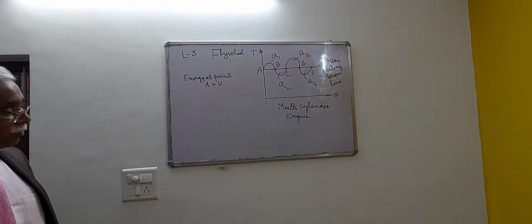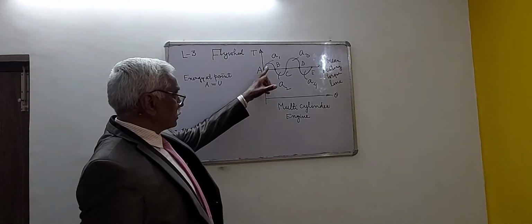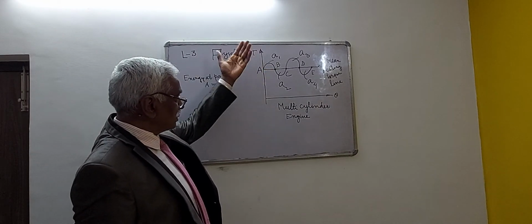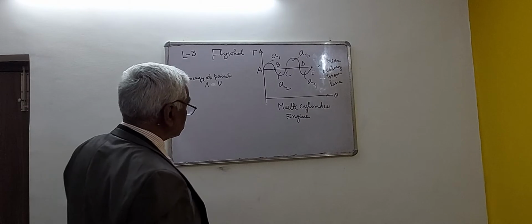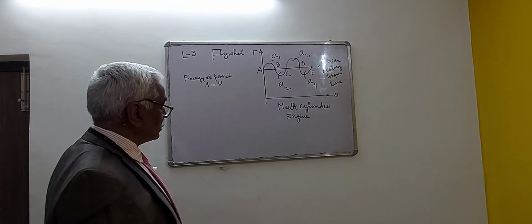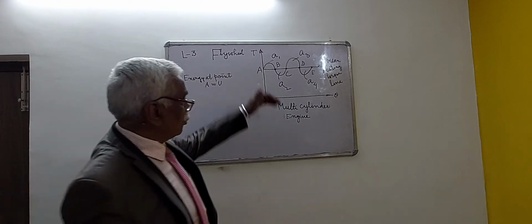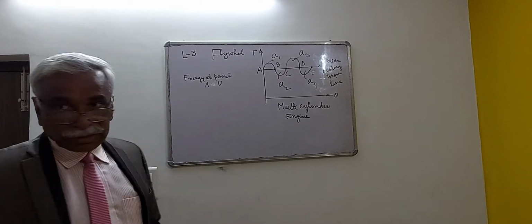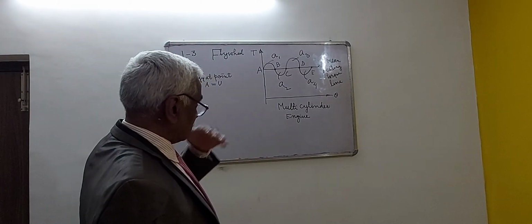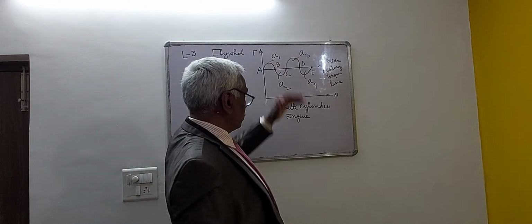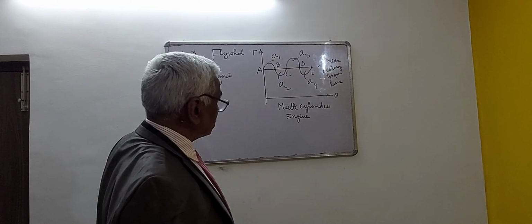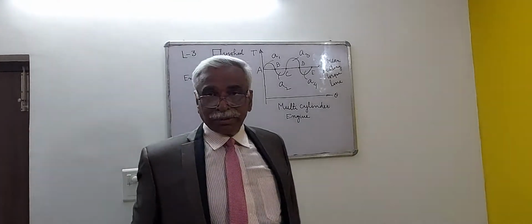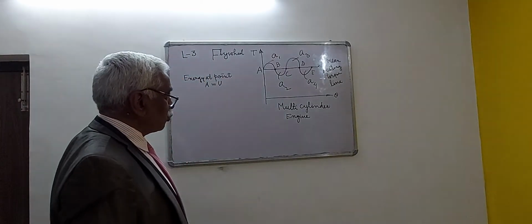The energy between points A and B is indicated by A1 with a plus sign because this loop of energy is above the mean resisting torque line, and the energy between B and C is indicated by A2 with a minus sign because A2 is lying below the mean resisting torque line. Similarly, the energy between points C and D, which is above the mean resisting torque line, is shown by A3, and the energy between D and E is shown by A4, which will be taken with a minus sign because this energy is lying below the mean resisting torque line.